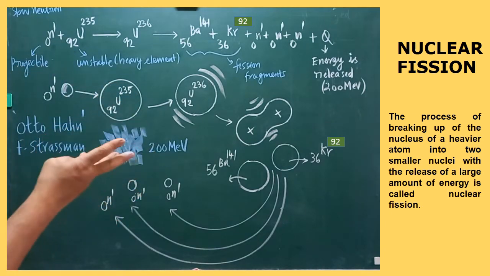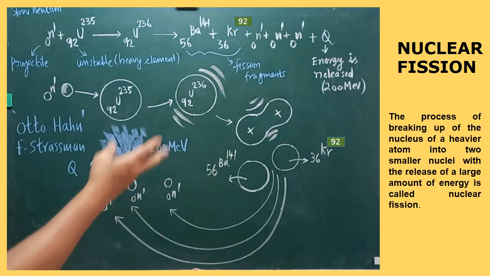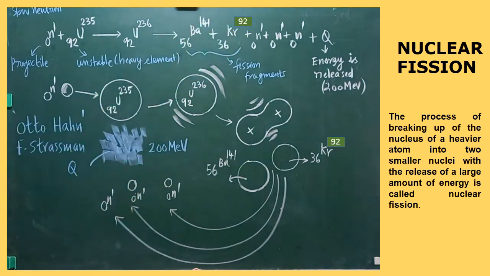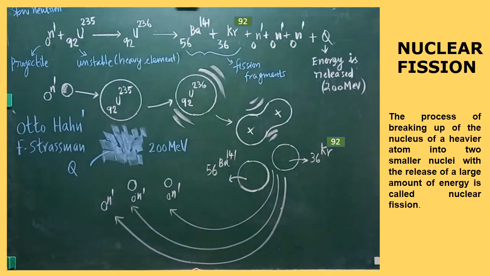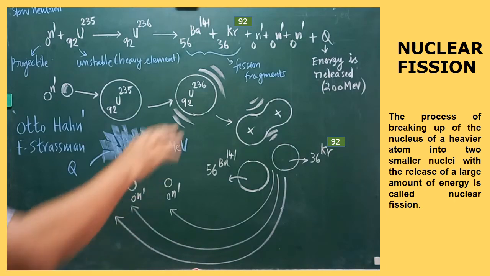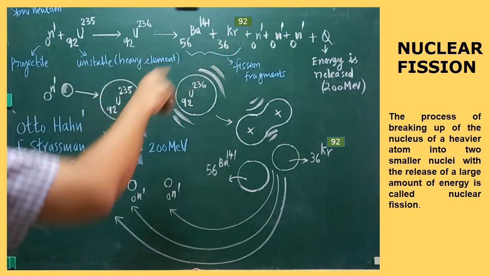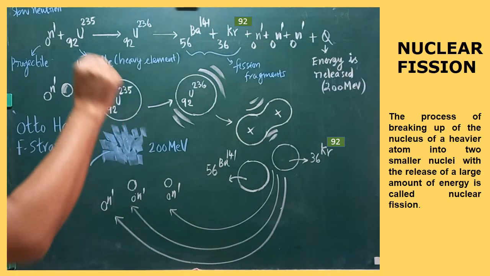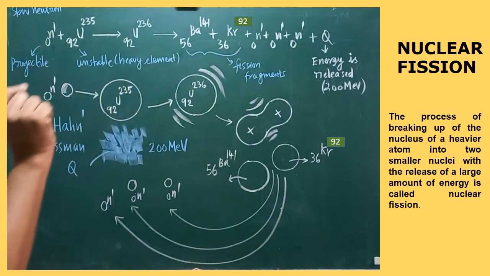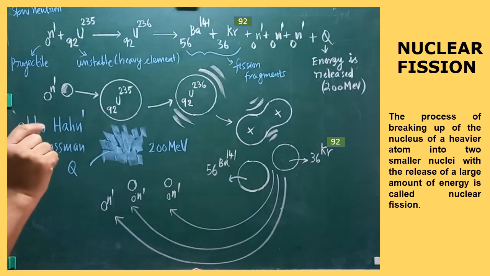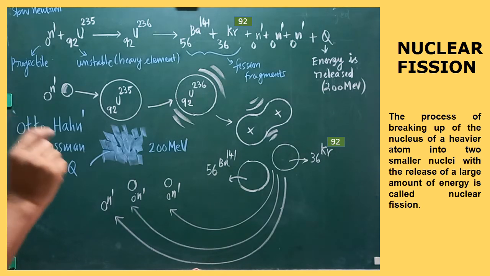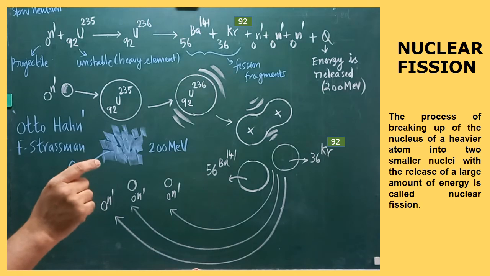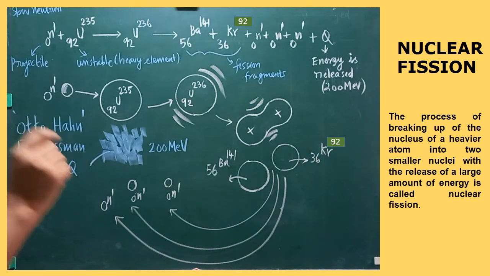The definition will be asked. The definition, the energy released at the end of the fission process, and the sample reactions, everything will be asked in the examination. Are you clear? Be thorough with all those things. Here, 3 neutrons are emitted. Number-wise we are getting 3 neutrons, but on an average 2.5 neutrons are emitted per fission process. This question also will be asked in the examination.